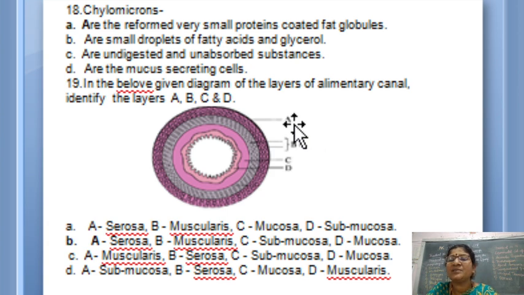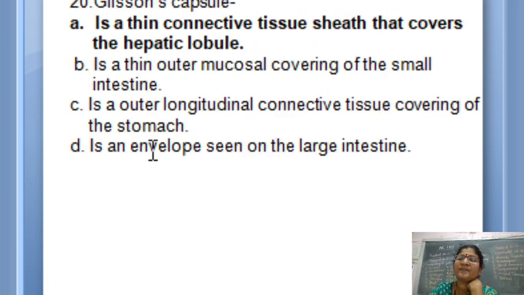A is serosa, that you know. Serosa is given in two options. Now let us see B and C. B is the muscularis; here also muscularis. And C is submucosa. The inner one is the mucosa. So the second option will be correct. It's very easy. Let me go to the next question.